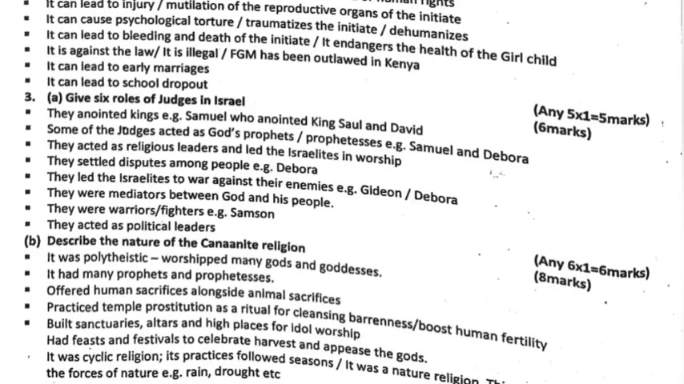It had many prophets and prophetesses, offered human sacrifices alongside animal sacrifices, practiced temple prostitution as a ritual for cleansing barrenness, built sanctuaries and high places for idol worship, had feasts and festivals to celebrate harvest and appease the gods. It was a cyclic religion. Its practices followed seasons. It was a nature religion. This means that it was related to the forces of nature, for example, rain, drought.